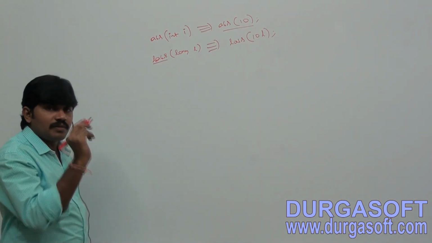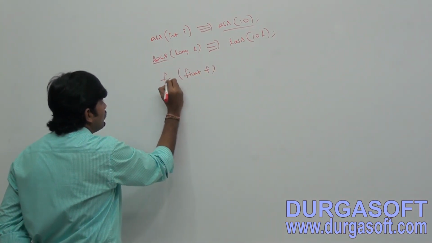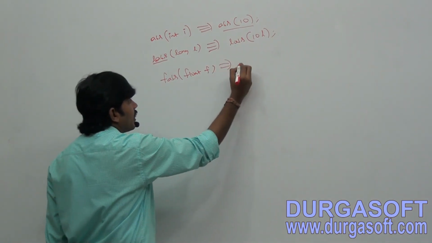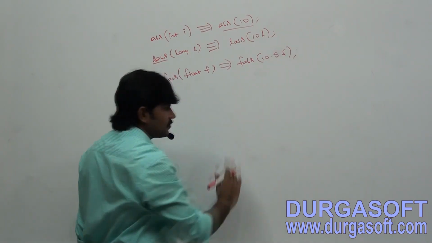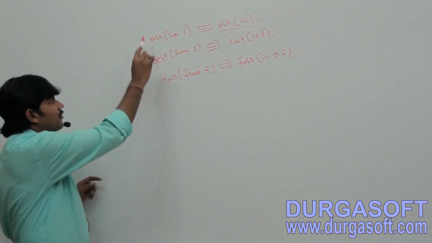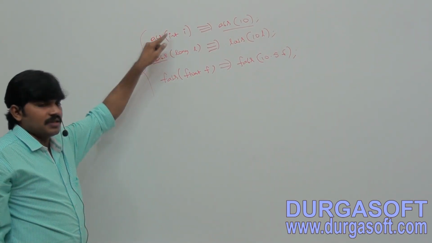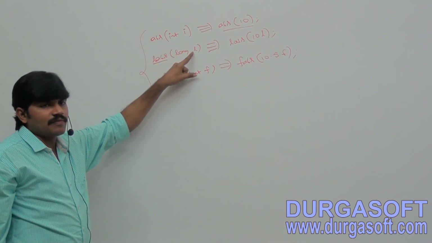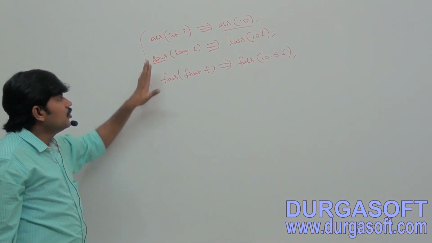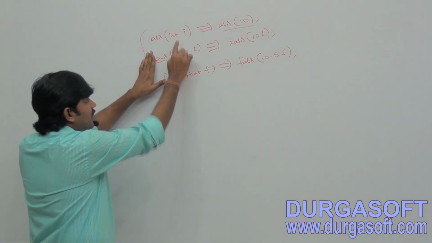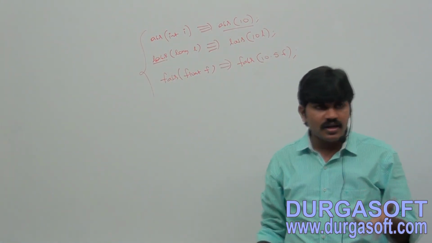Sir, if you want to find the absolute value for float type, then FABS, FABS of 10.5F. To find the absolute value of int, ABS is the method. To find the absolute value of long, LABS is there. To find the absolute value of float, FABS is there. Because two methods with the same name but different argument types is not allowed in C language, because the overloading concept is not there.